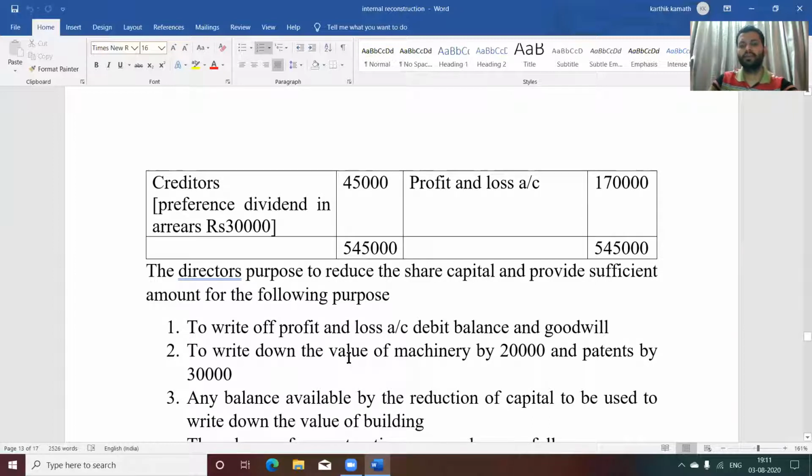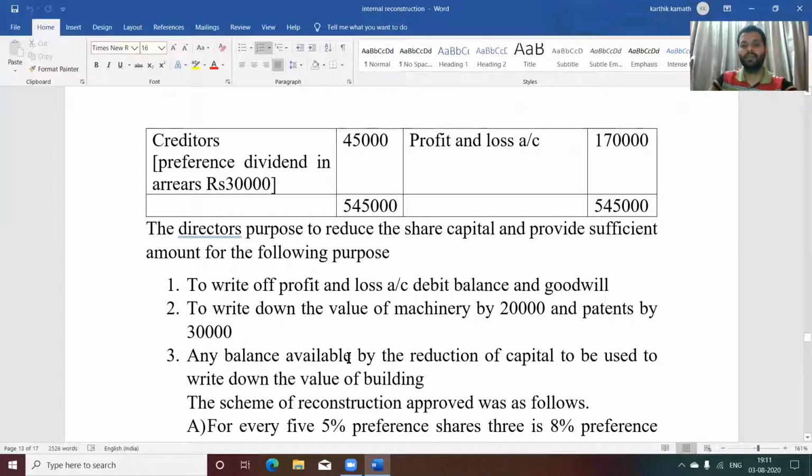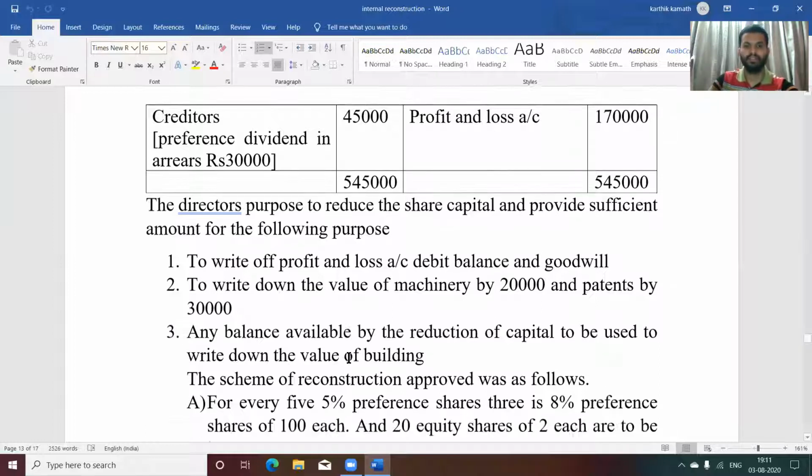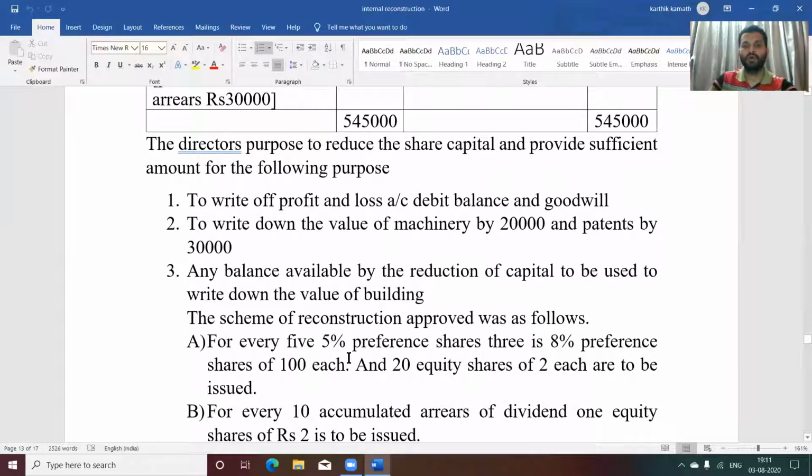To write down the value of machinery by 20,000 and patents by 30,000. Any available balance by the reduction of capital is to be used to write down the value of building. After setting off all the assets, if any balance is available, we will use it for depreciation of the building. Then the scheme of reconstruction approved was as follows.